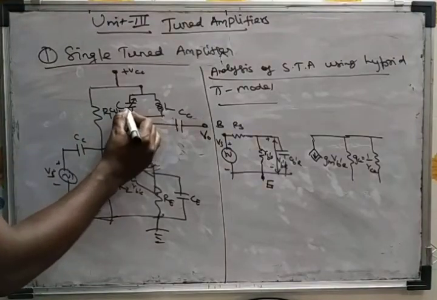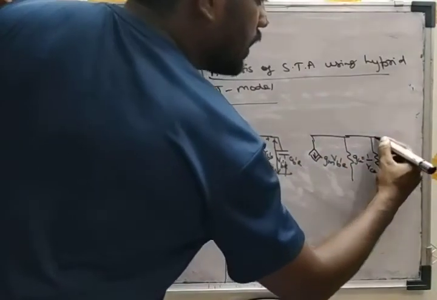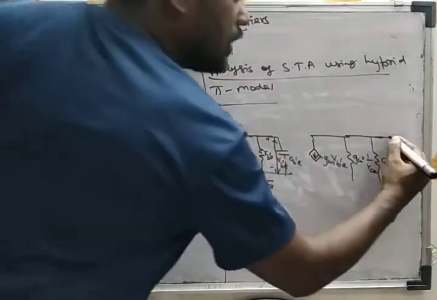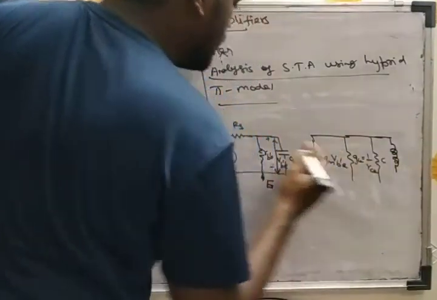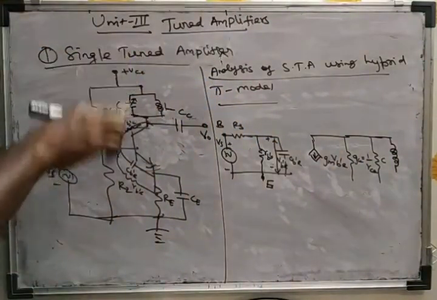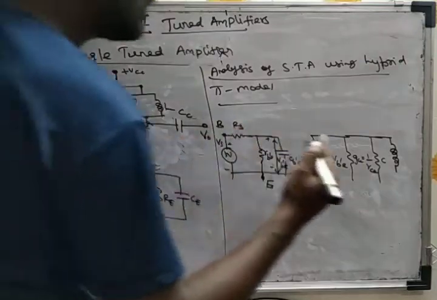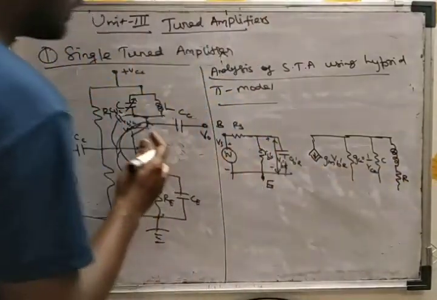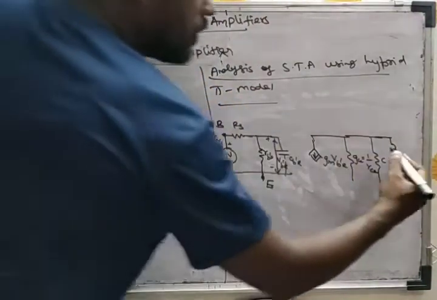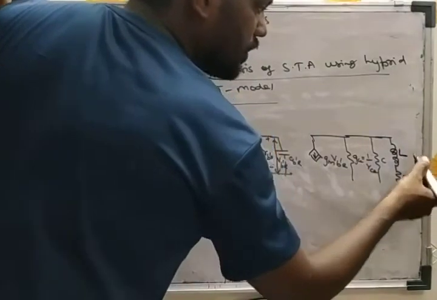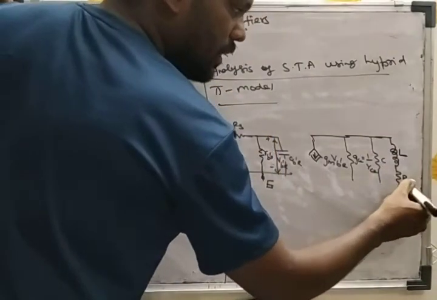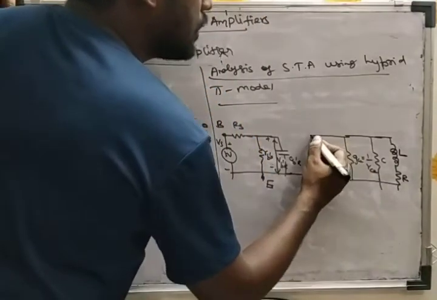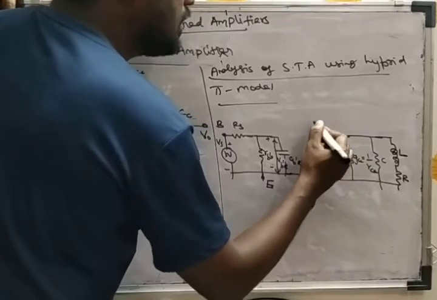this L and C value. So C and the inductance L, and its loss can be represented using resistance R. So the inductance loss is represented by using R. This point is the collector.